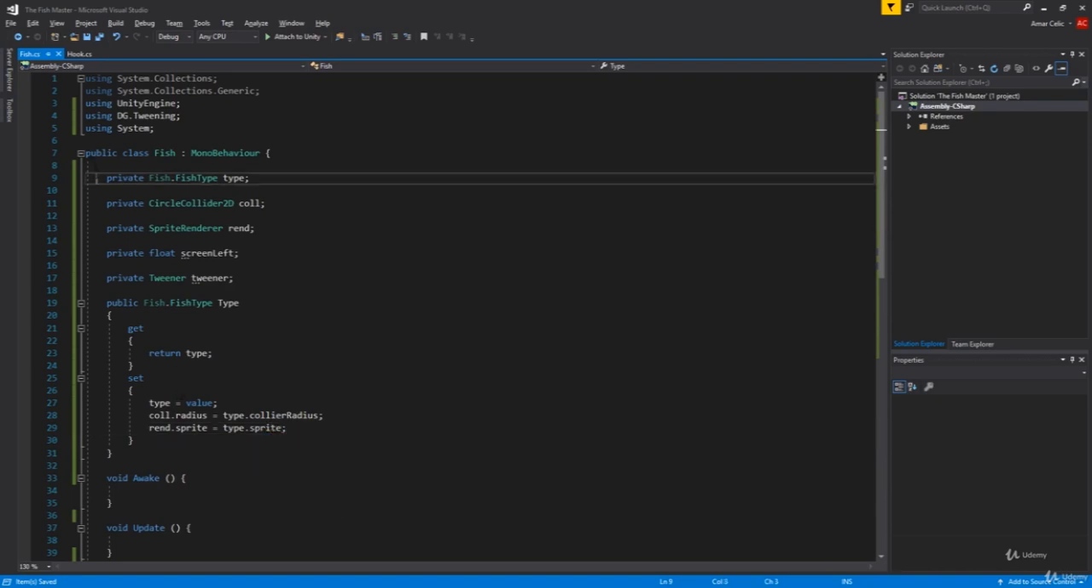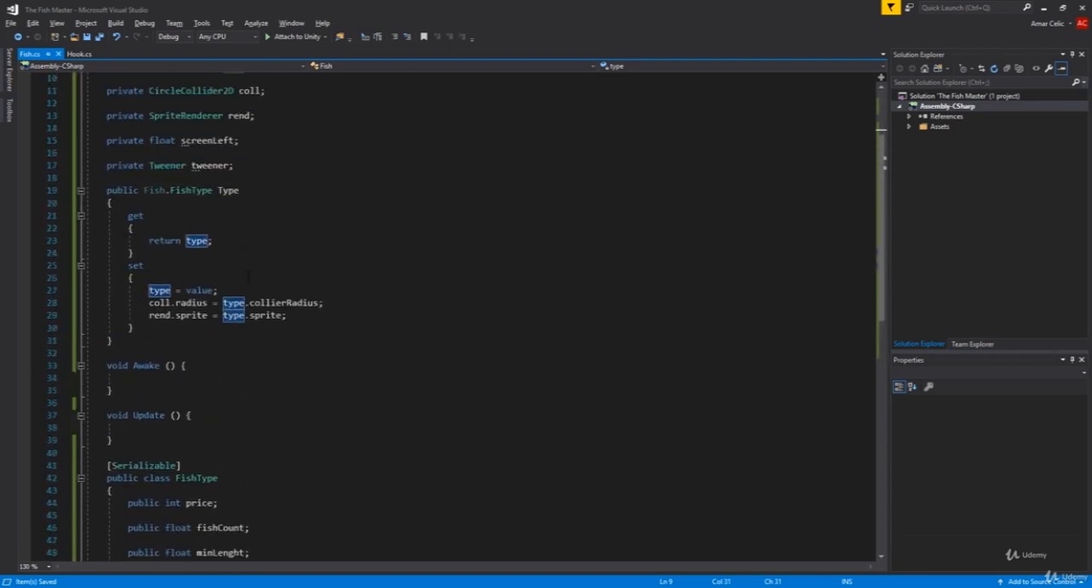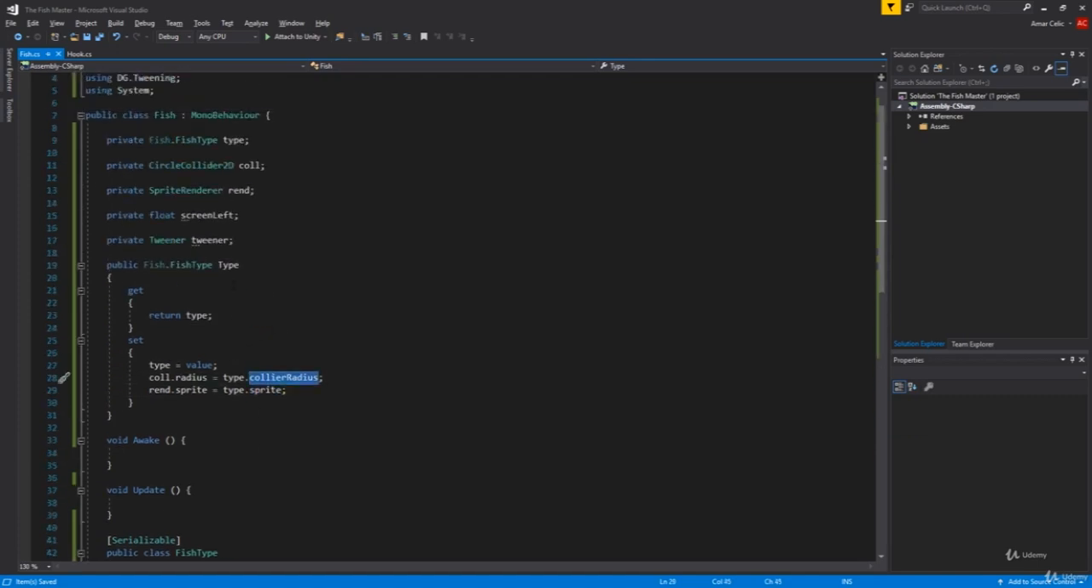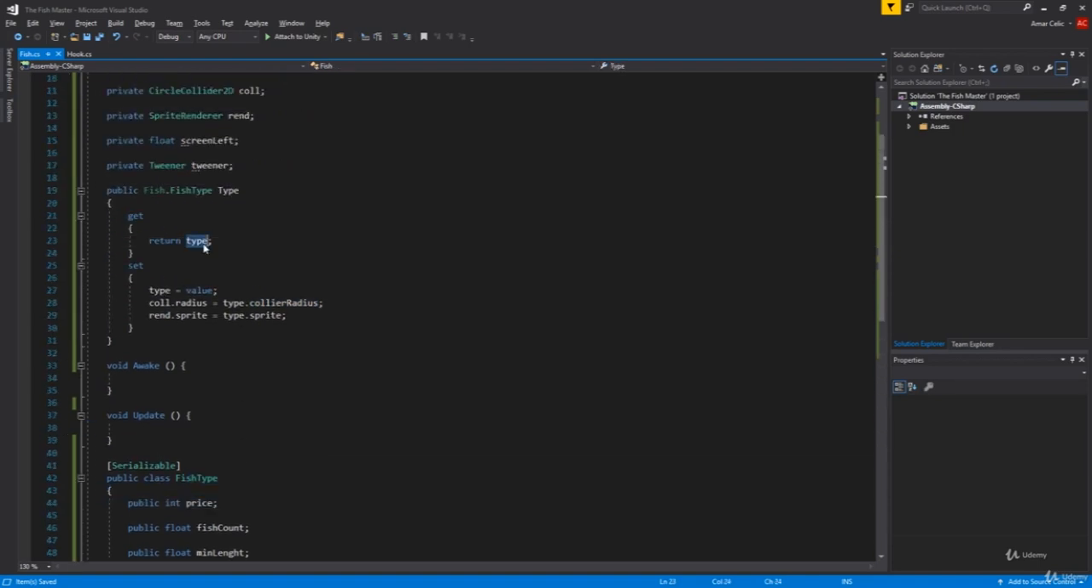So what's this? Well, basically we have our Fish.FishType, which is actually having the collider radius and sprite from our, as you can see here when I click on the sprite, from our fish type. So we are getting collider radius and sprite from our fish type. If we have one, we're just gonna return it, but if we do not have one, we're gonna set it by saying the type equals to value. So we're setting it up. Then we're changing collider radius and render sprite, I mean.